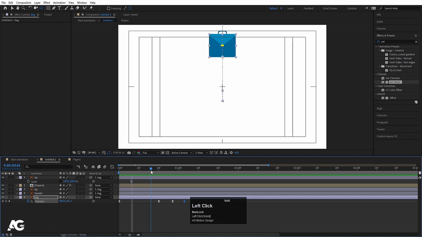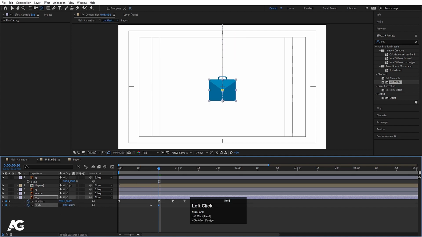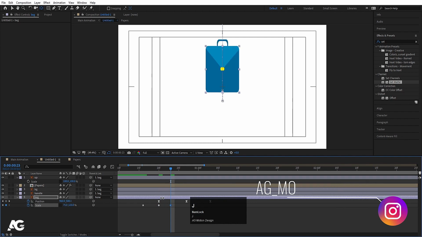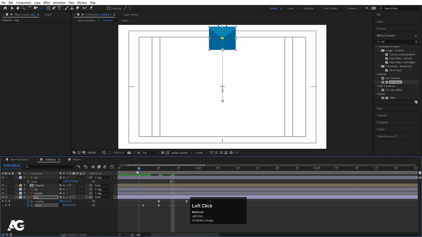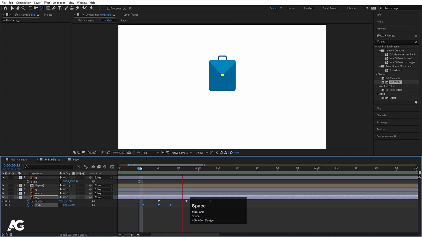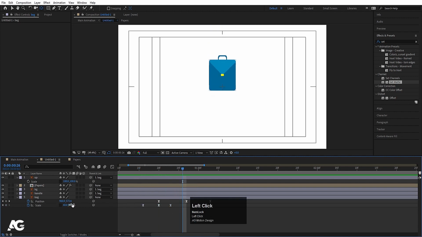Now after that we have to animate the scale also. So select this back, press S, unlink this, create one keyframe, hit U, go over here, let's make it something like that and something like that. Go over here, let's make it 120 and let's make it 60, not 120, let's say 80. Select those keyframes and hit F9, and at this point let's make it 80.